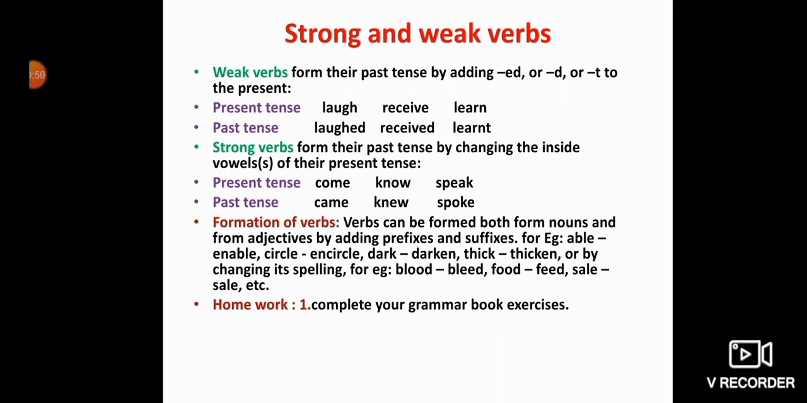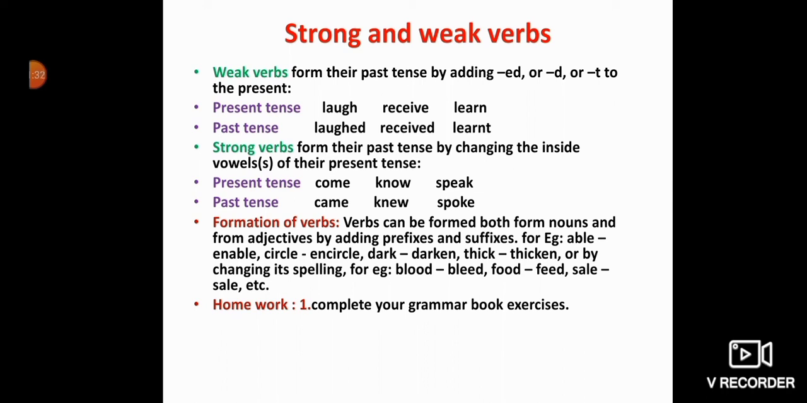Now children, strong and weak verbs. Weak verbs form their past tenses by adding ed, d or t to the present. When we are saying weak verbs, then when we are changing the present tense into the past tense, it is formed by just adding ed, d or t at the end. You can see here, laugh becomes laughed, receive becomes received, learn becomes learned. So these are the weak verbs.